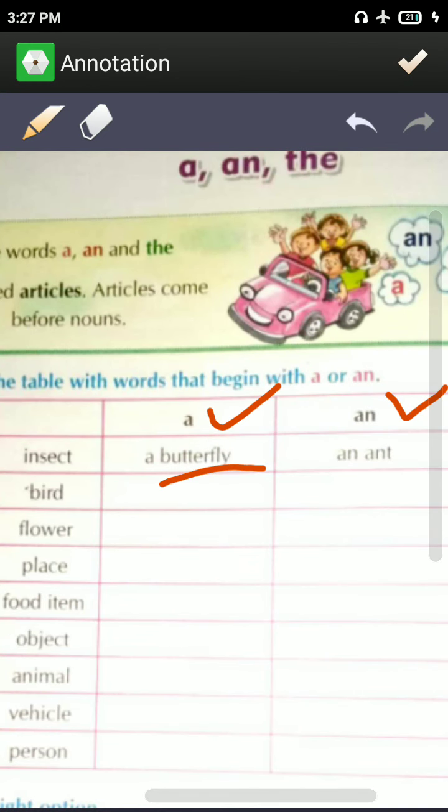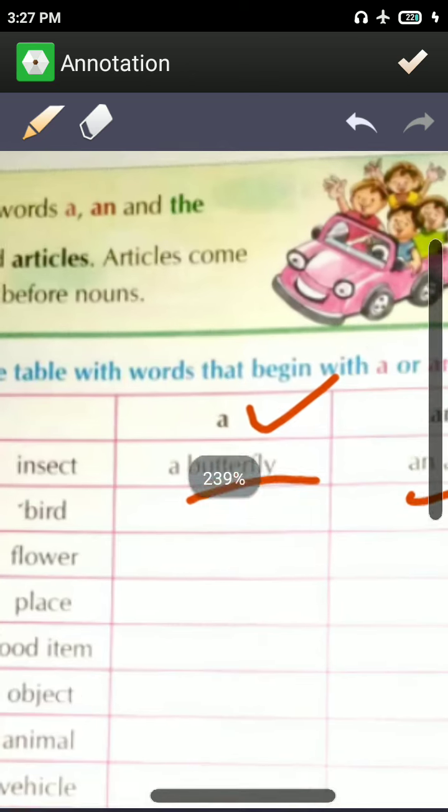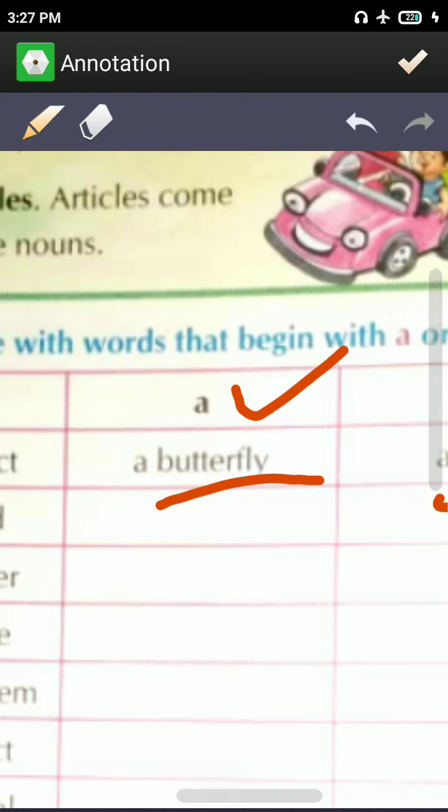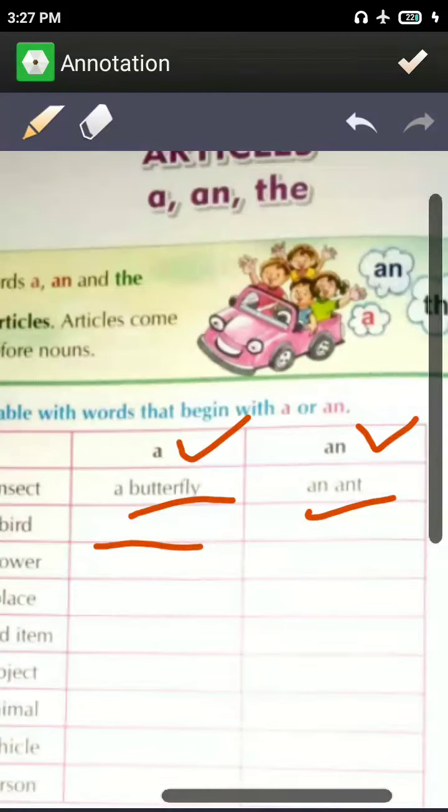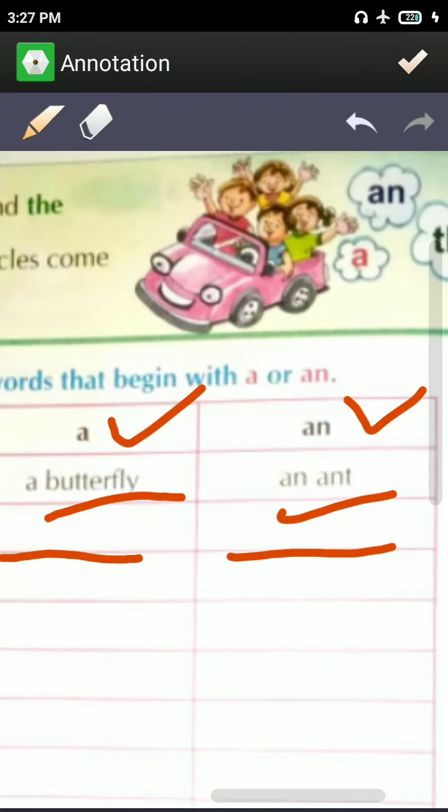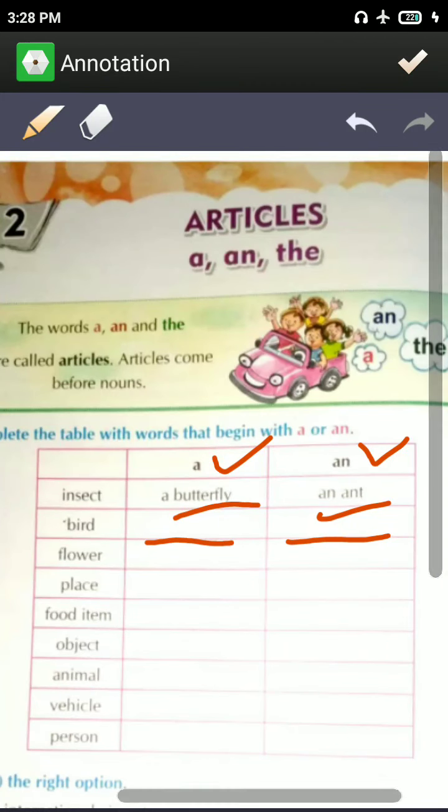So butterfly: we say a butterfly, and before ant we say an ant. Similarly, a bird, like a peacock. Which bird name starts with a vowel sound? Can you tell me which bird name starts with a vowel sound?